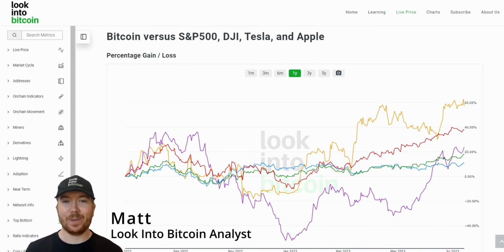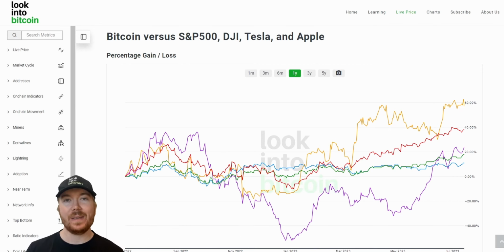Hi everyone, I'm Matt from Look Into Bitcoin, and today we're going to be looking at the employment rate and how it may be signaling for a recession. To do this, we'll be using a number of resources that are all freely available on lookintobitcoin.com, your number one